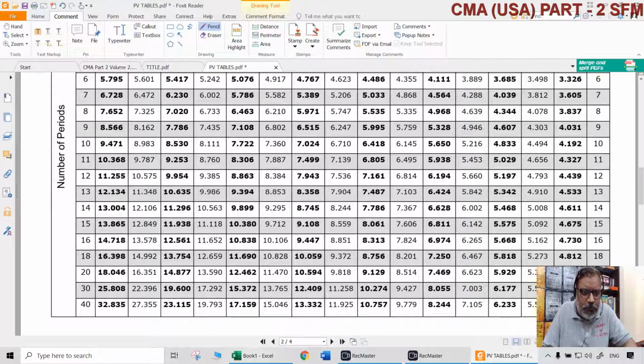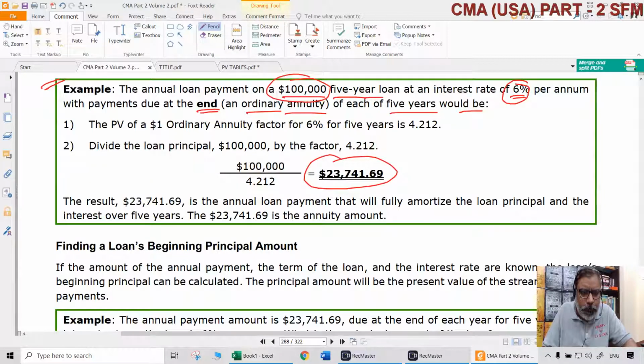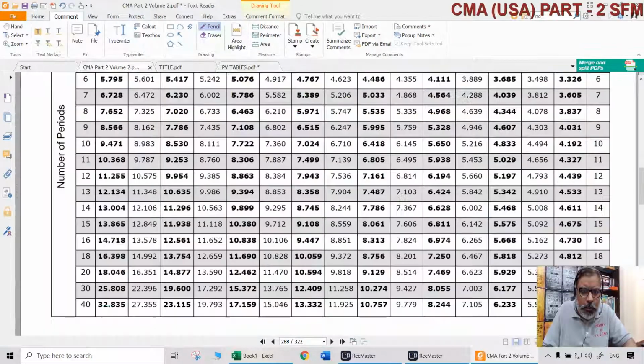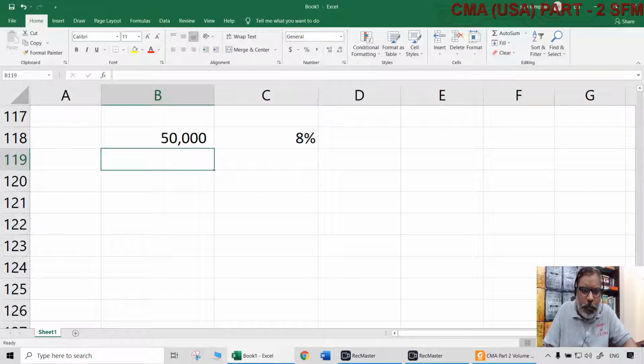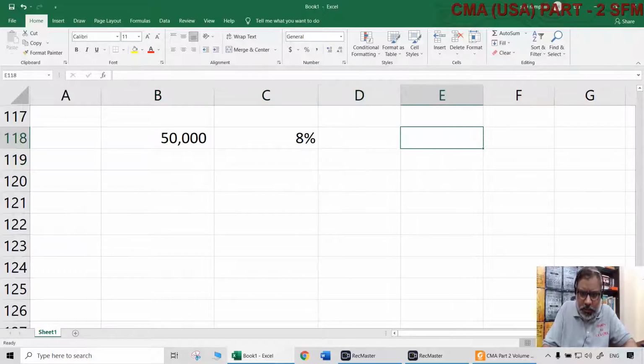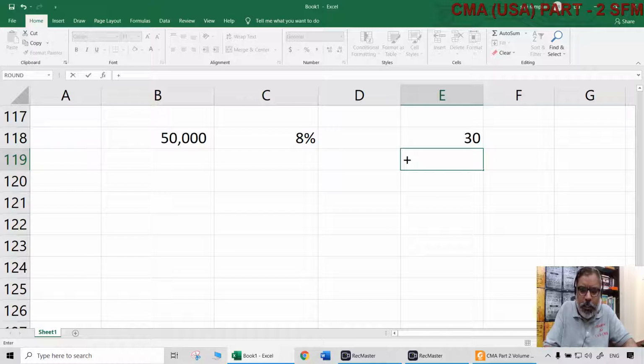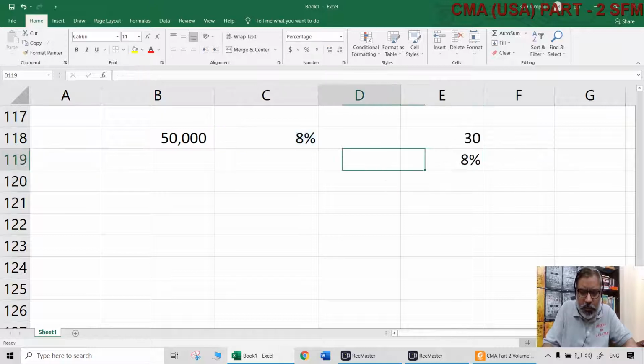Let us say you want to pay this in 30 monthly installments. So the number of periods is 30, but is the interest 8%? No, it cannot be. Why? Simple. Once again, let us take this as 12% so that it will be easier.